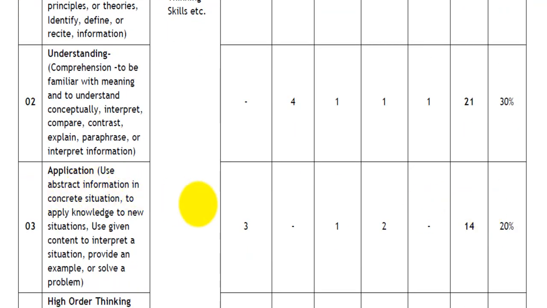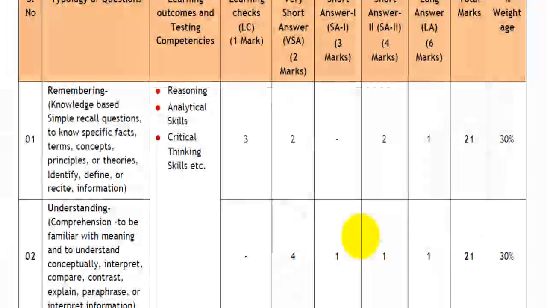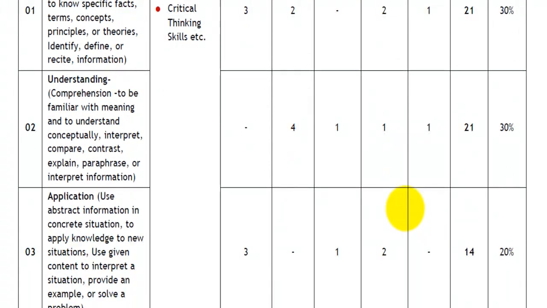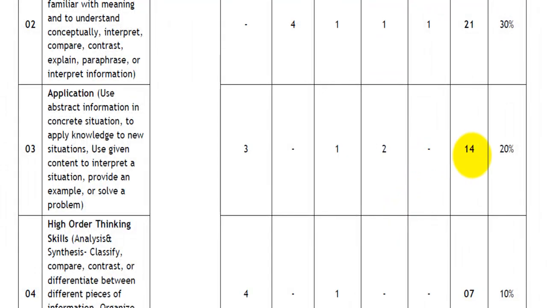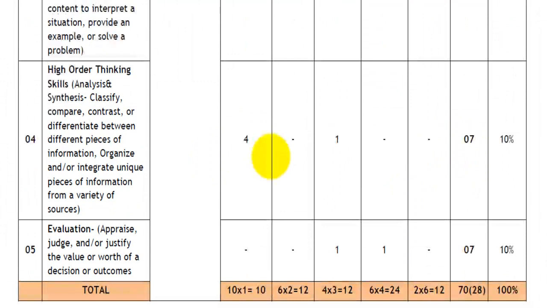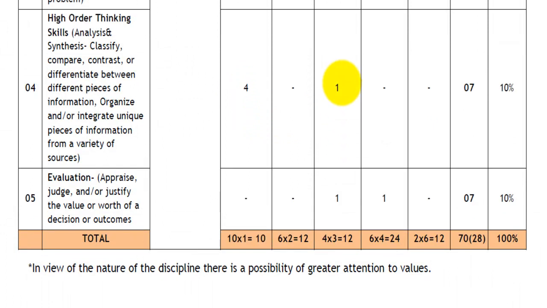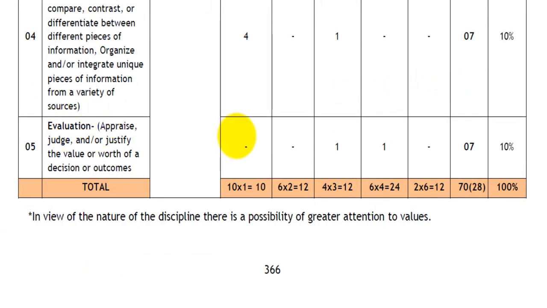Questions based on application. There will be 3 learning checks of 1 mark each. There will be 1 short answer question of 3 marks and 2 short answer questions of 4 marks each, totaling to 14. Questions based on high order thinking skills. There will be 4 learning checks of 1 mark each. There will be 1 question of 3 marks, totaling to 7. Questions based on evaluation. There will be 1 question of 3 marks and 1 question of 4 marks, totaling to 7 marks.